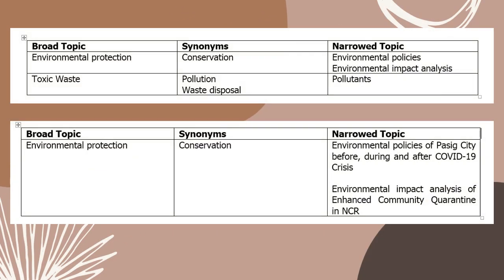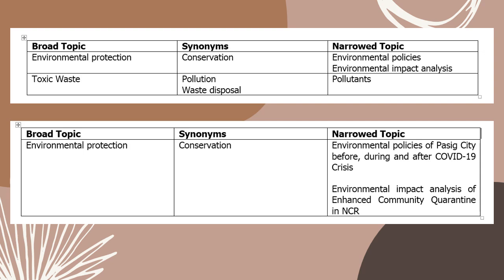For example, the broad topic that you're thinking of is environmental protection. And then you may think of the synonym. What could be an alternate term for environmental protection? So we have here conservation. Now, in order for us to really narrow down your topic, now that you have your synonyms with you, what subtopics can we get when we say environmental conservation?